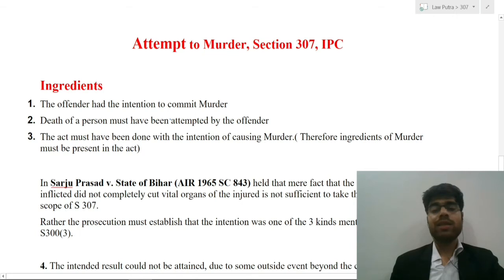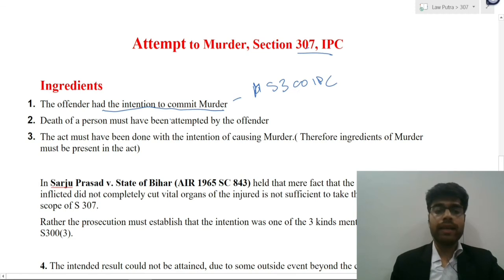Now we'll discuss the ingredients of Section 307. First ingredient is the offender had the intention to commit murder. So that means the intention was similar to that of murder, which is described under Section 300 of IPC. Second is death of the person must have been attempted by the offender, and this word attempted is very important. This means that death was not caused, but an attempt was made.